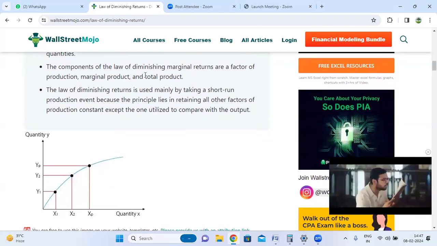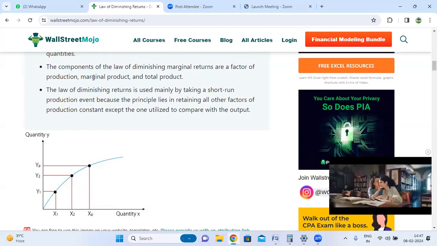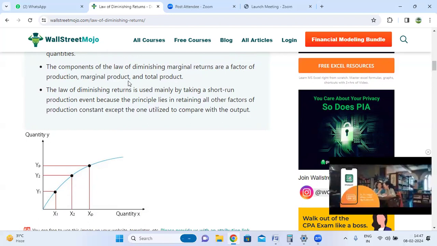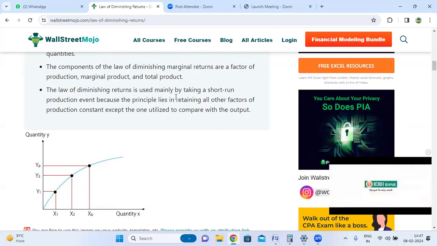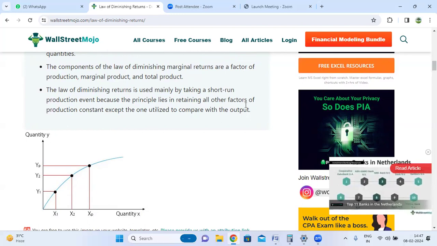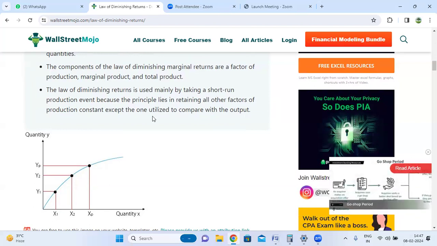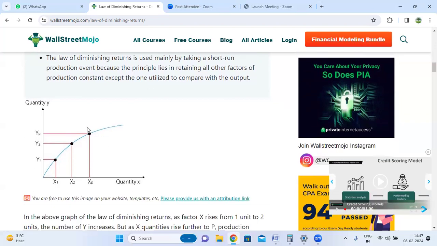The components of the law of diminishing marginal returns are the factors of production, the marginal production and the total production. The law of diminishing returns is used mainly in short-term production, because the principle lies in relating to other factors of production. Production is kept constant except for one utility, which is compared with the output.